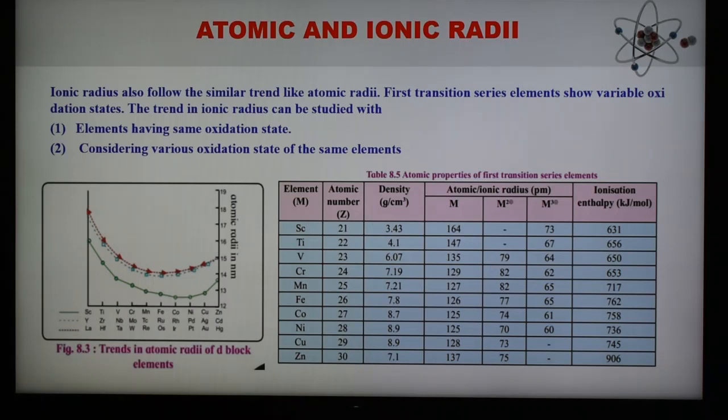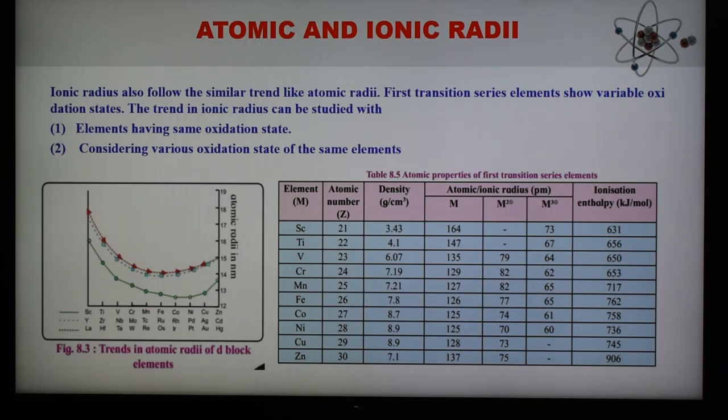The pairing of electrons in the d orbital occurs after the d5 configuration, that is after manganese. The repulsive interaction between the paired electrons in the d orbital becomes very dominant toward the end of the period, causing expansion of the electron cloud and resulting in increased atomic size. Ionic radii also show a trend similar to atomic radii.